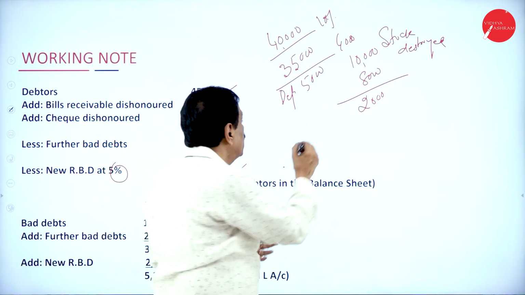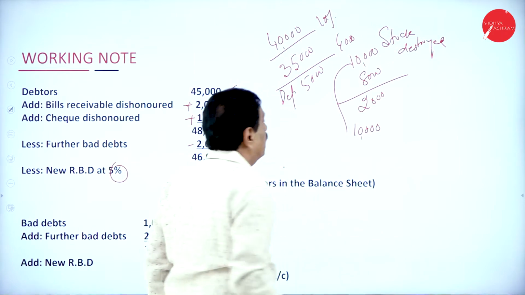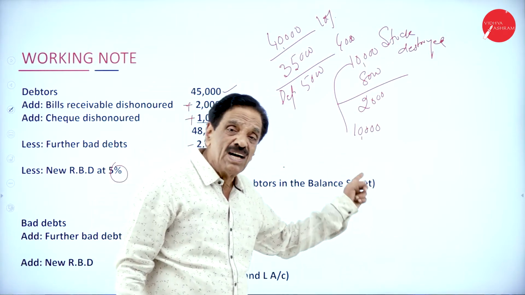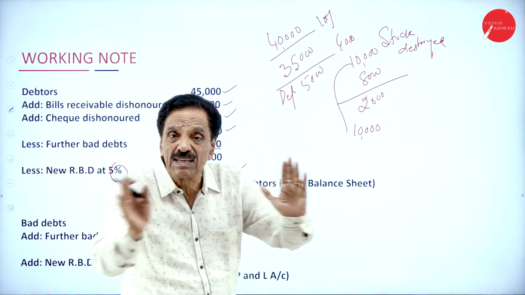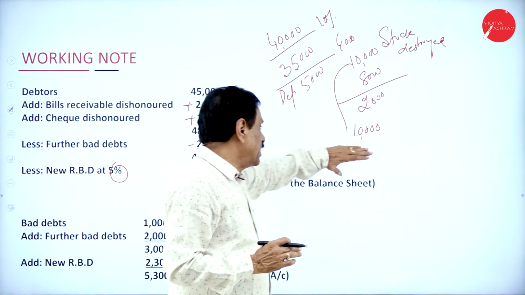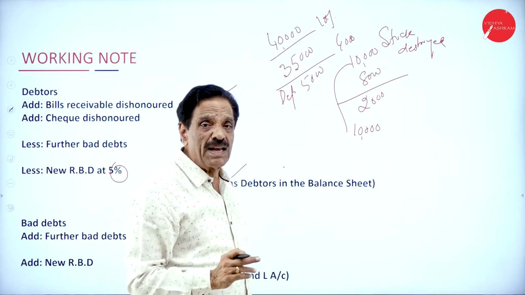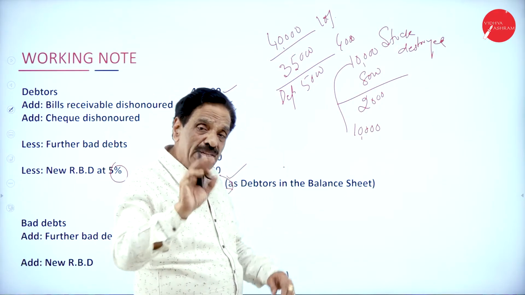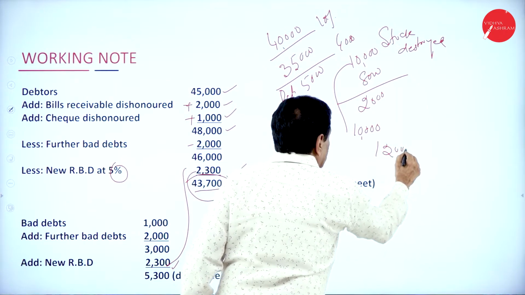You may ask the question: if the insurance company pays the full 10,000, what's the value of the stock destroyed? 10,000. How much do you recover? 10,000. First, 10,000 will come on the trading account credit side. Then whatever claim we got, 10,000, will come on the asset side of the balance sheet. No loss, no gain. Then you may ask the question, sir, if you recover about 12,000, is there no chance at all?